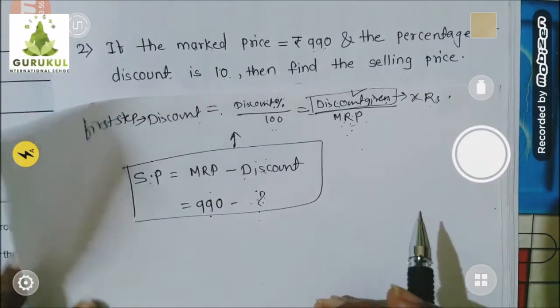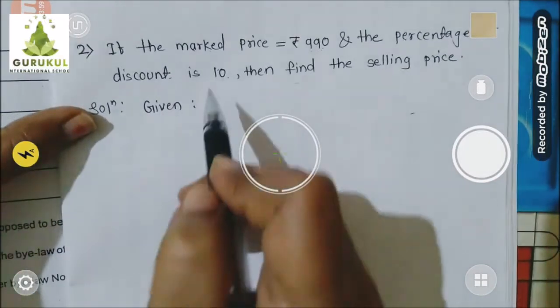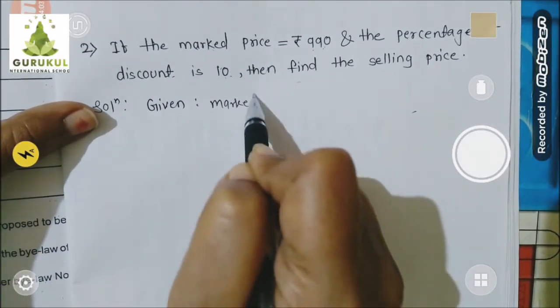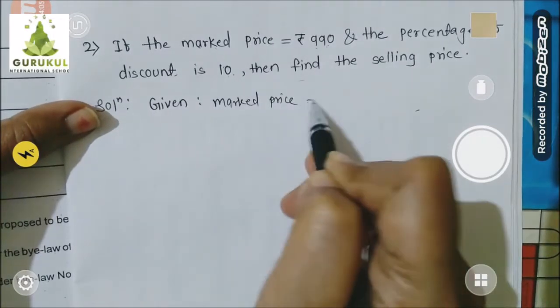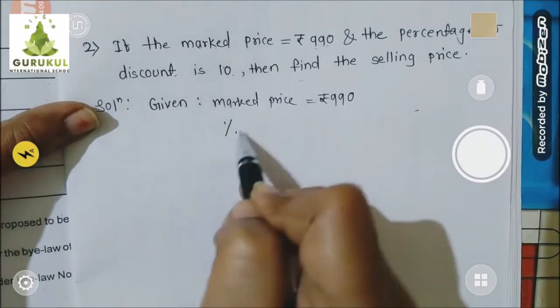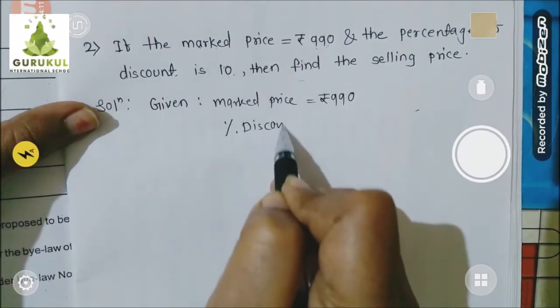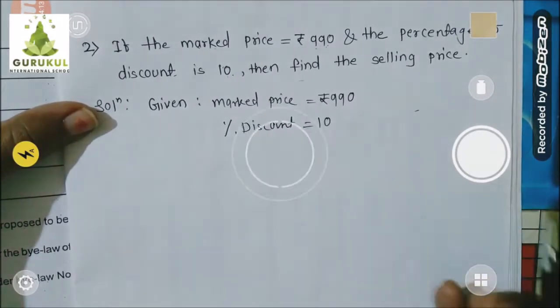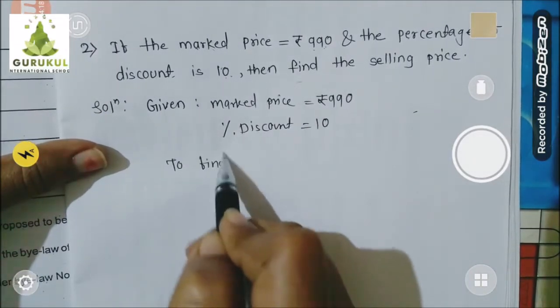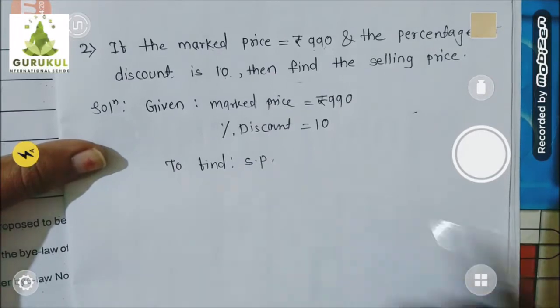So let's start. First of all, I am writing given part. What is given? Mark price is equal to rupees 990. Percentage discount is given 10. Understood? And what is asked to find? What is to find? Selling price.